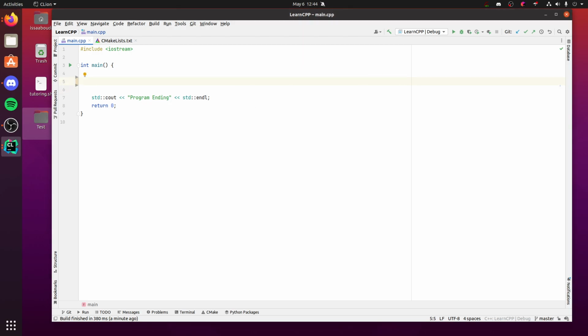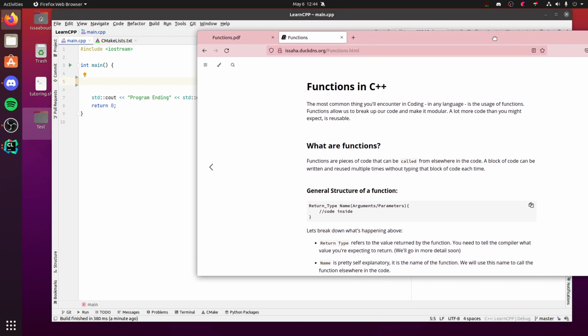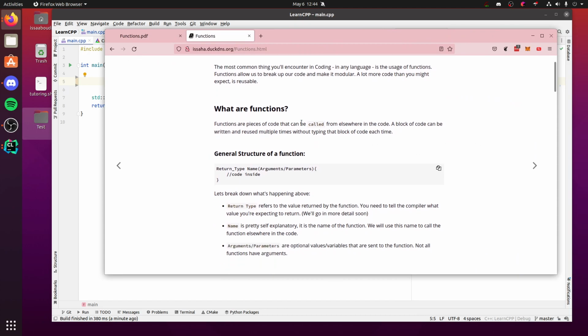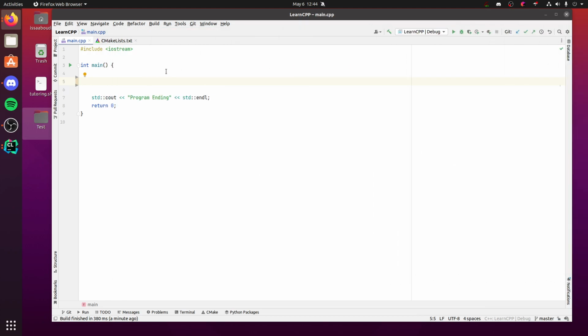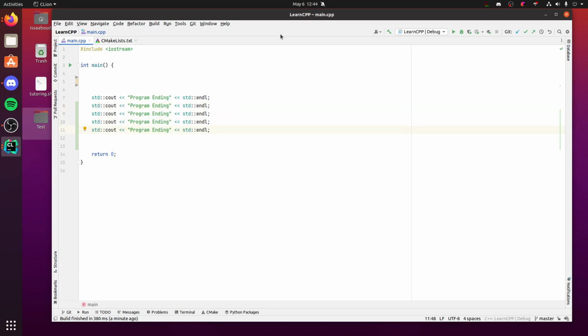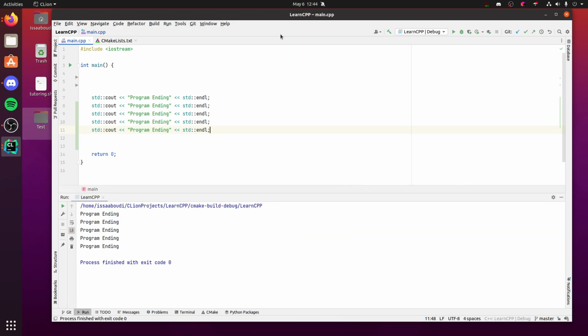So, what is a function exactly? Well, let's take a look at my notes. A function is pretty much a block of code that can be written and reused multiple times. So you can write it once and then use it many times. So look at this count right here that says program ending. If we wanted to do this count multiple times, we could copy paste it for sure. That would work. And then when we run this, boom, we got it printing multiple times.